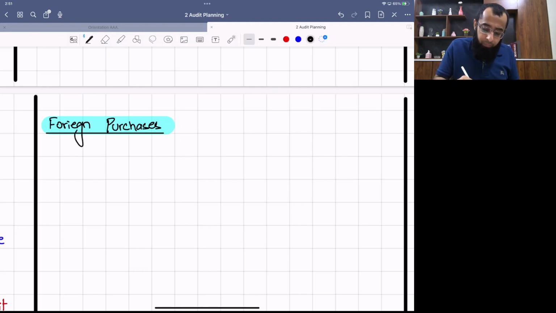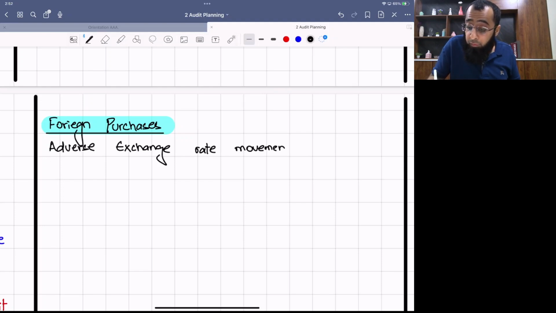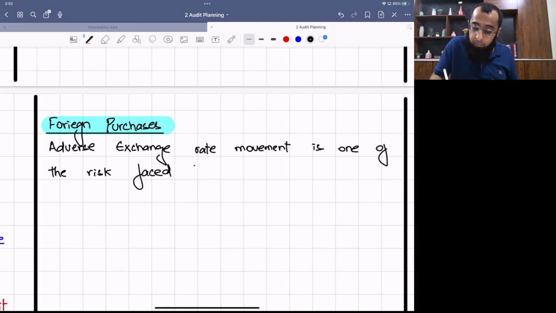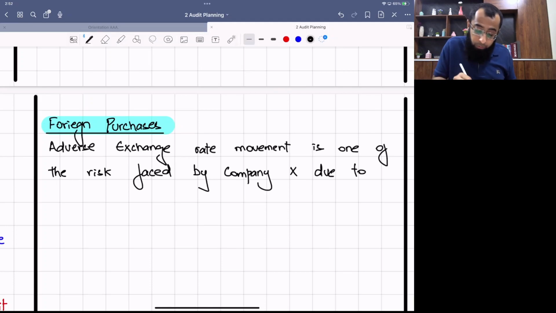Let's do it. Adverse exchange rate movement is one of the risks faced by company X due to its foreign purchases. You identified it.